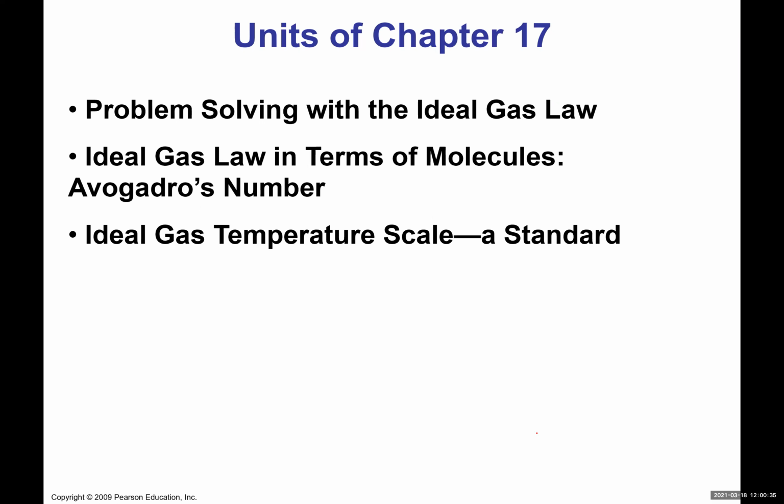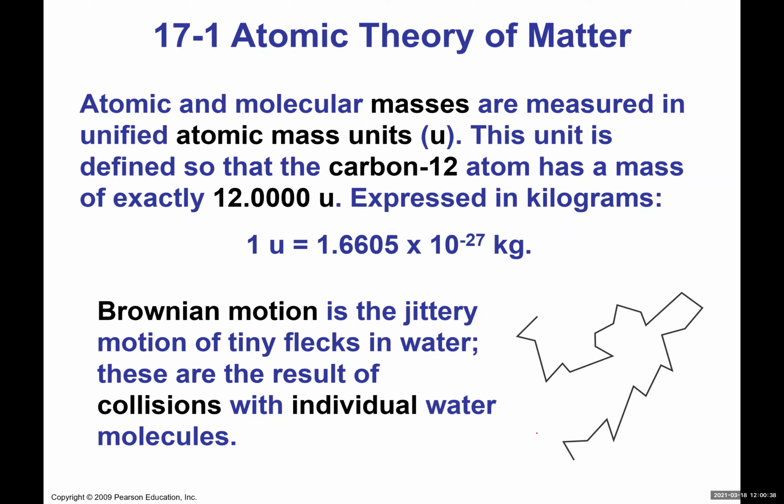So then let's look at the first one, which is atomic theory of matter. One of the things about thermodynamics is that in this chapter and in the next few chapters, we're going to be studying systems where it's not one rigid object or something like that, but a system with billions of particles in it. So we're going to look at the atomic level, sometimes even the subatomic level. For example, if you have a container with water in it, right?